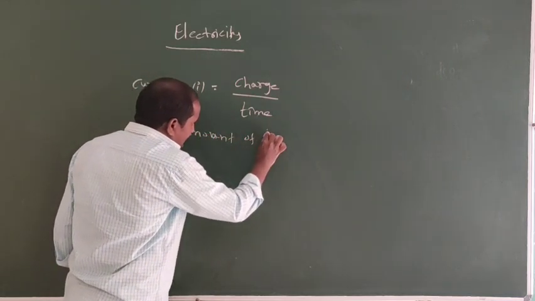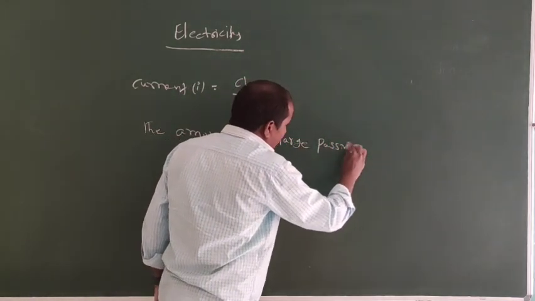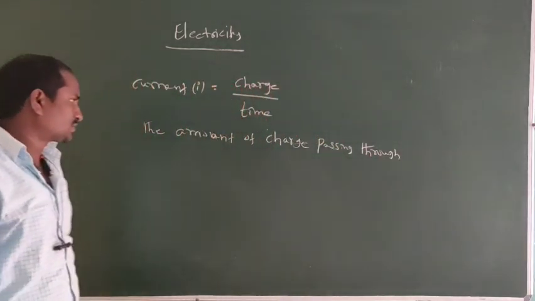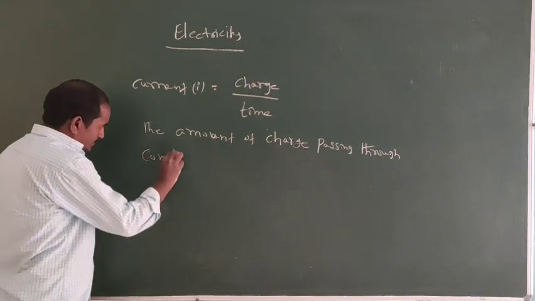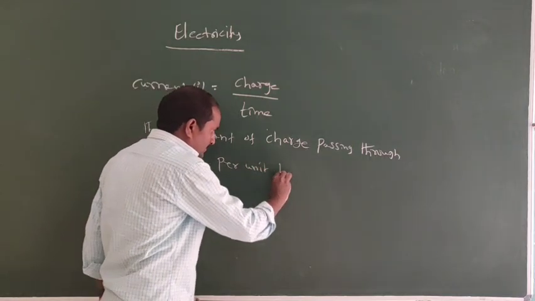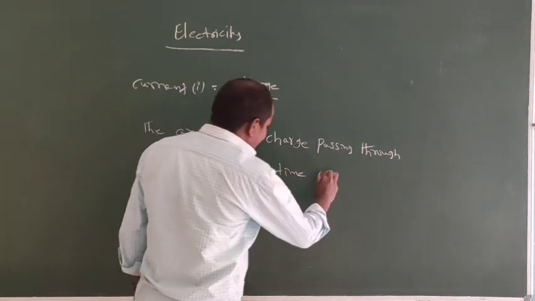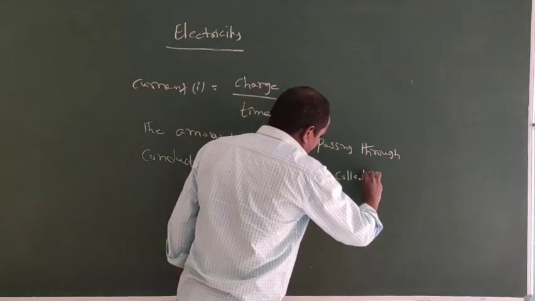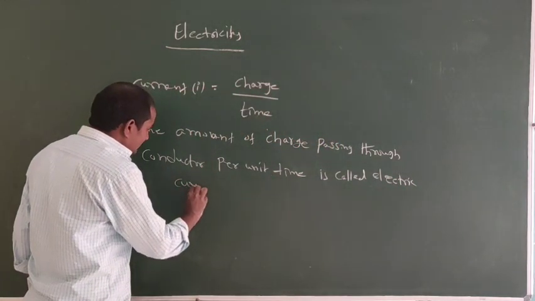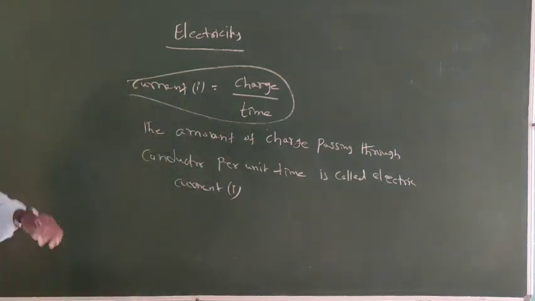The amount of charge passing through the conductor per unit time is called electric current. Electric current is indicated with the letter I. So electric current equals charge by time.